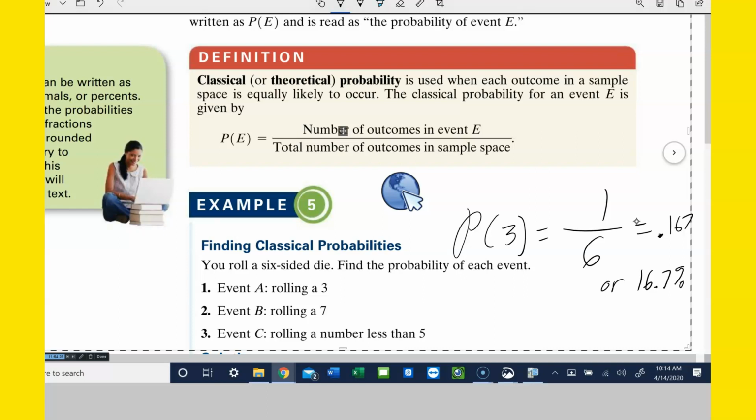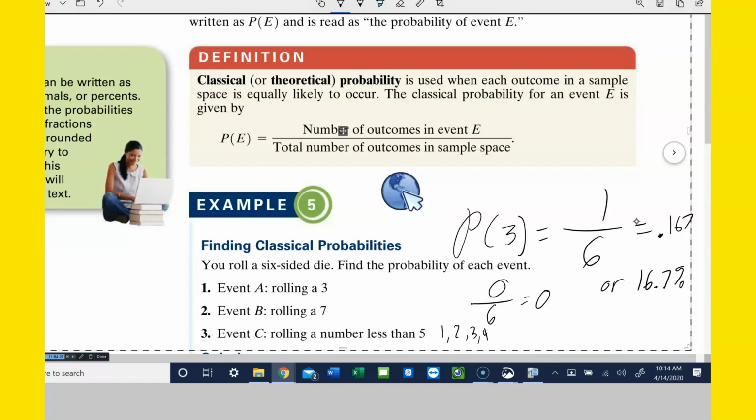All right, what about rolling a 7? Well, how many outcomes would there be where you would roll a 7? None, right? There would be 0 outcomes where you roll a 7 out of 6, which would be 0. No chance of rolling a 7. What about rolling a number less than 5? Well, how many outcomes would you roll a die that would be less than 5? 1, 2, 3, 4.